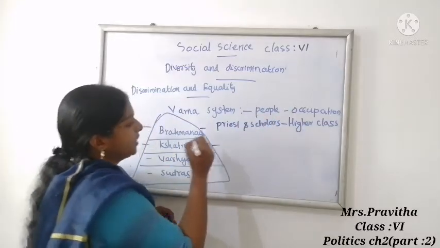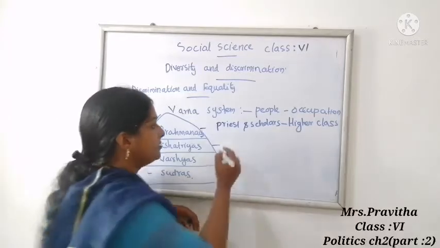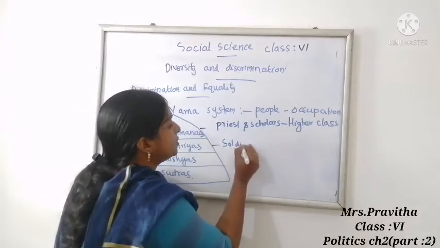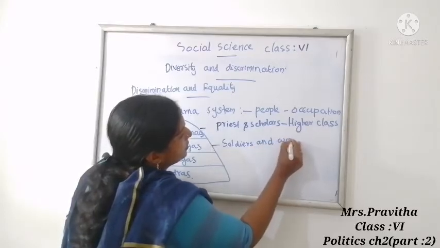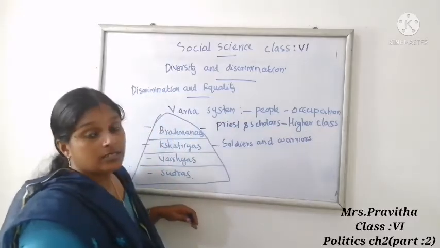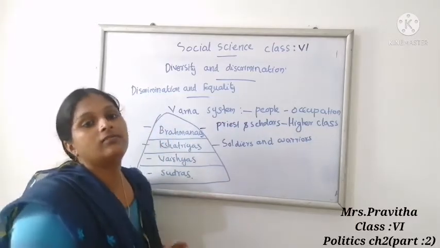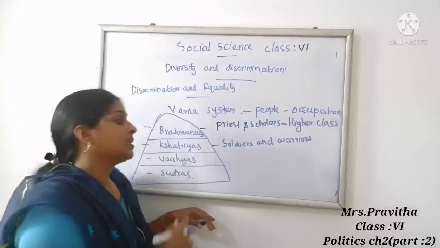Second one, Kshatriyas. Kshatriyas were soldiers and warriors. They were called Kshatriyas.